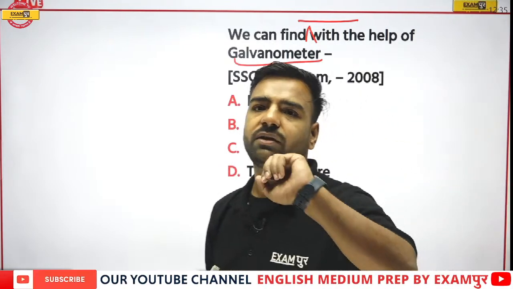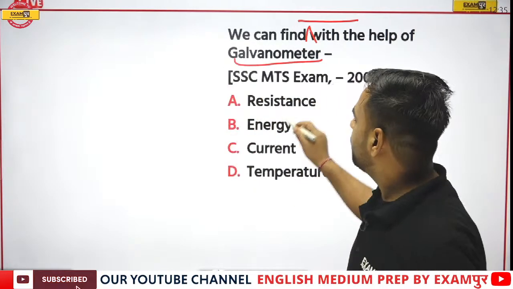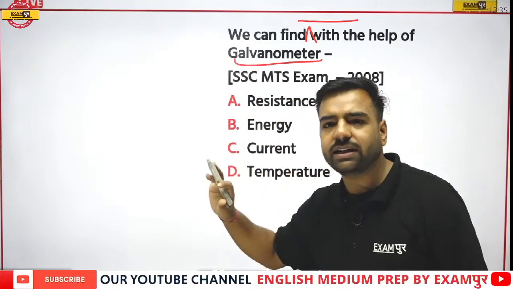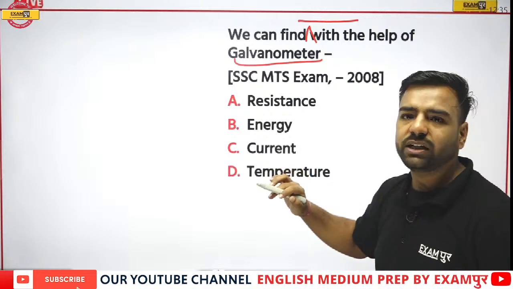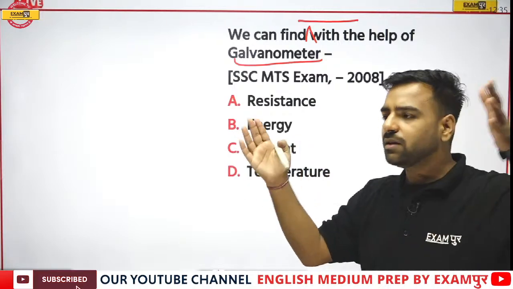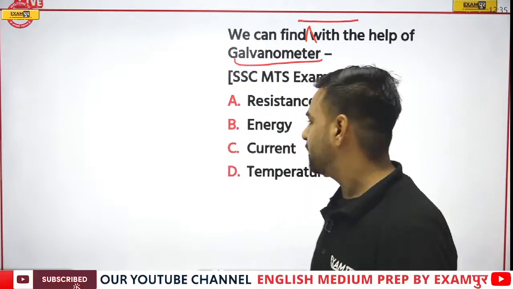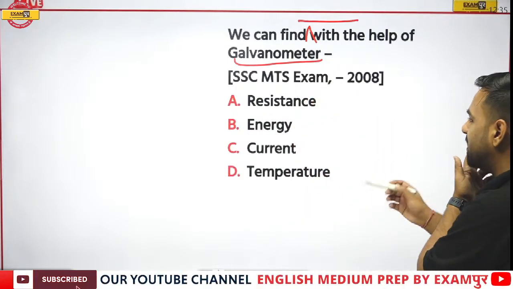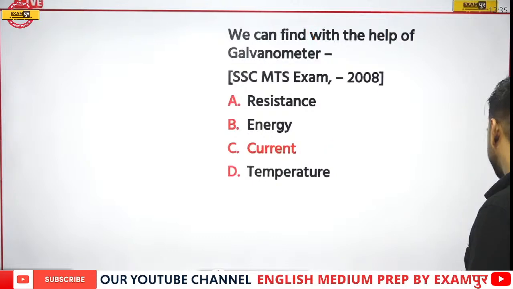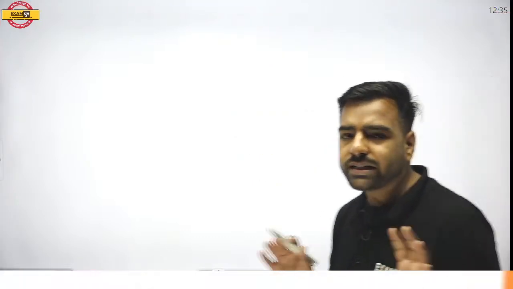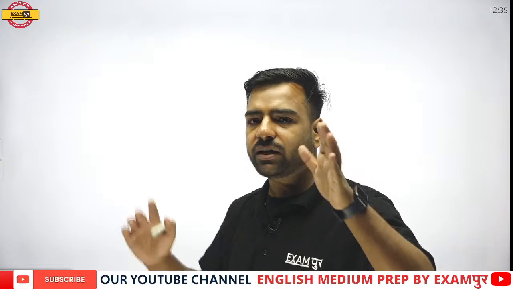Whenever current is present, the galvanometer will show the deflection, and that is the proof that current is actually flowing. So you all are correct. Prajwal, Deep, Namrita, you are all correct. The correct answer is current, that is option C. Now, what all discussions were there today? Let's have a conclusion on this part.